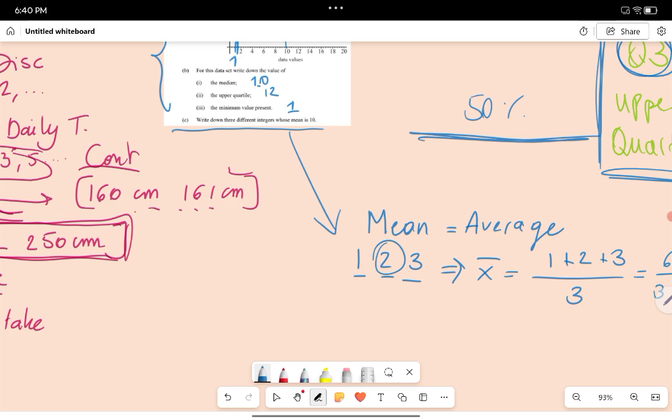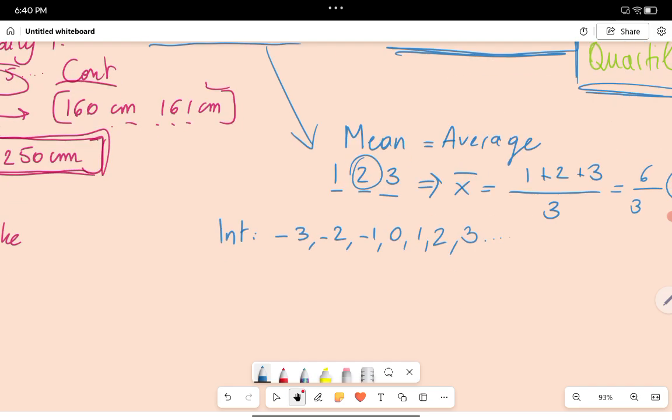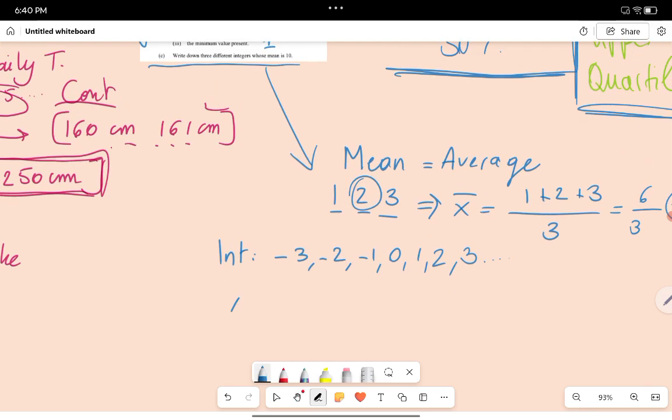Okay, so that is the mean. And now they say write down 3 different integers. So what is an integer? An integer is like -3, -2, -1, 0, 1, 2, 3. Any whole number, but it can be positive or negative. Whose mean is 10. So we need 3 values, and we know that the mean is 10.